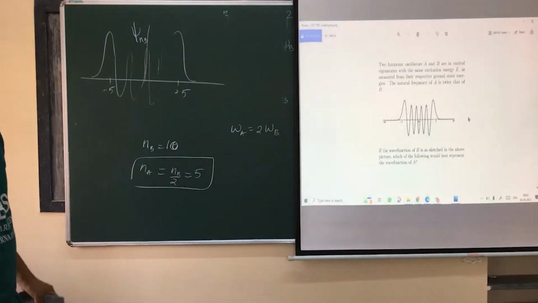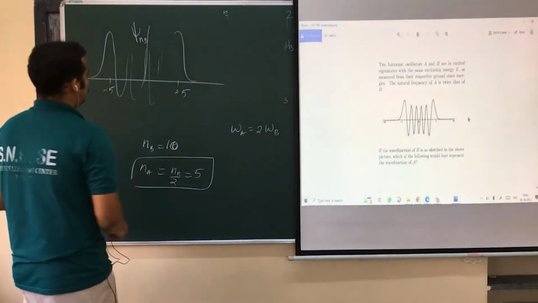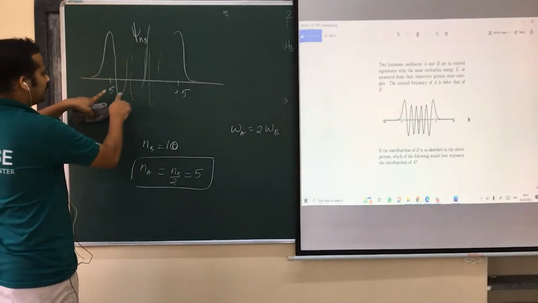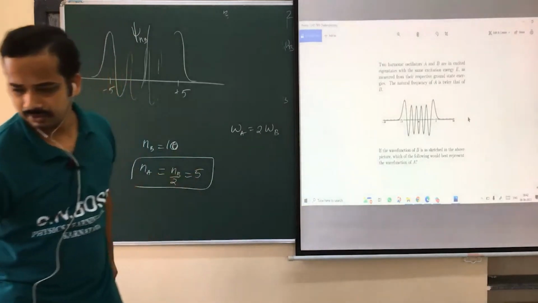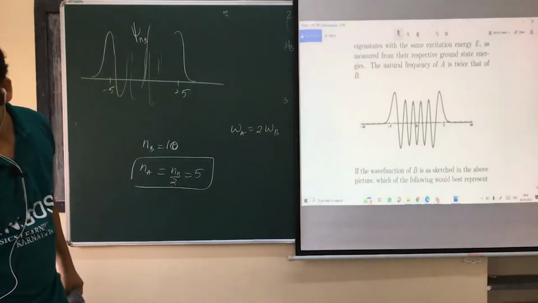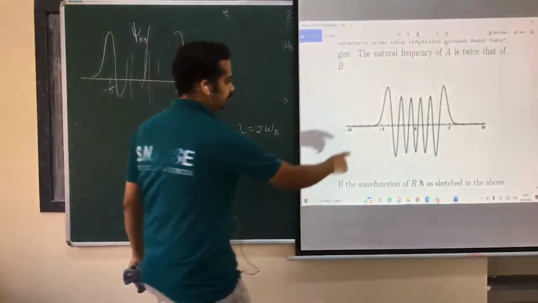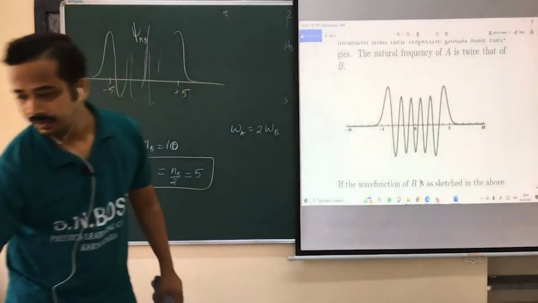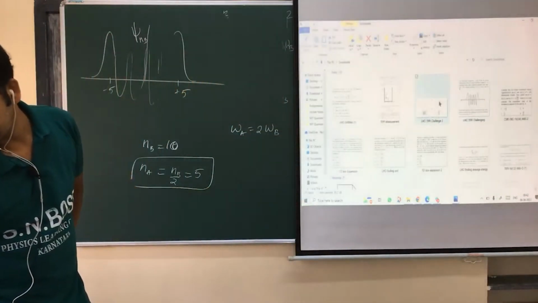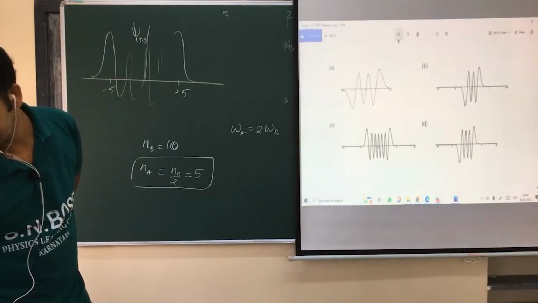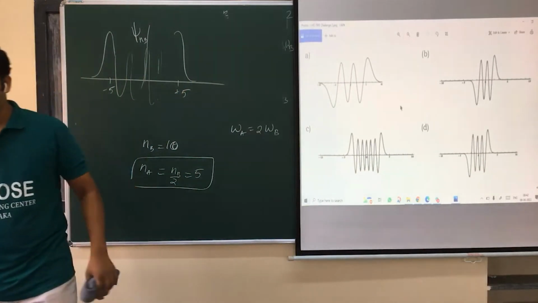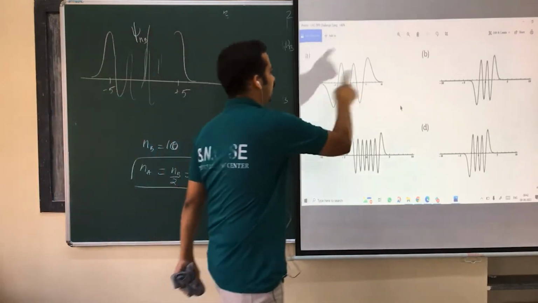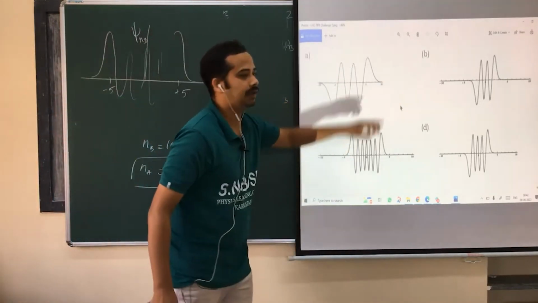Now, in the option again, the wave function of B extends between minus 5 to plus 5 roughly. Am I right? You can see here, minus 5 to plus 5, isn't it? So now, can you guess what should be the wave function of A? Whether it is minus 10 to plus 10 or between minus 5 to plus 5. Either option A or B, both have 5 nodes.